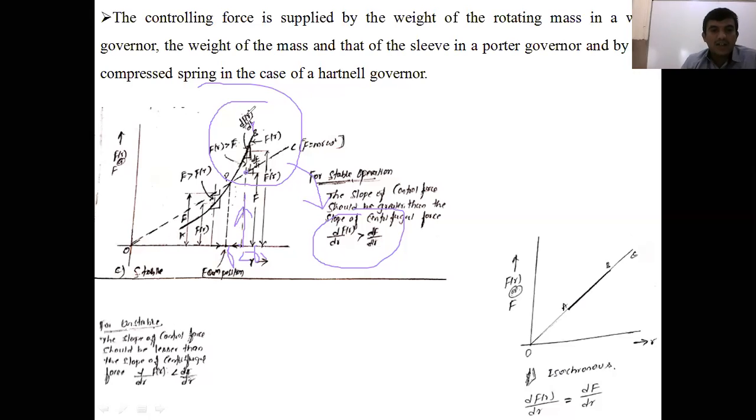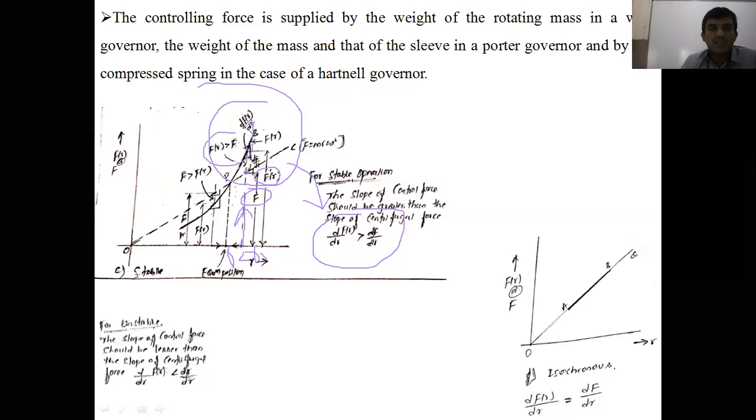Again, you extend that line from the equilibrium position R1 that touches the AB line. That gives F suffix R. Now F suffix R is greater than F. What is F suffix R? Nothing but the controlling force, which is greater than the centrifugal force.